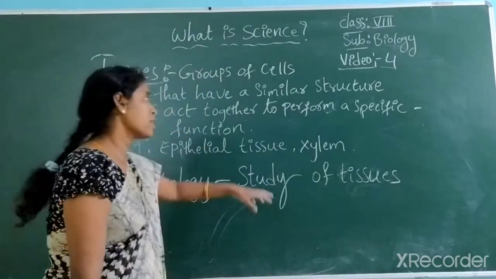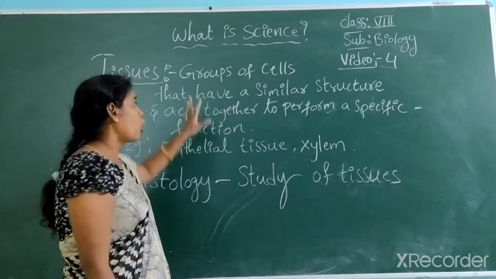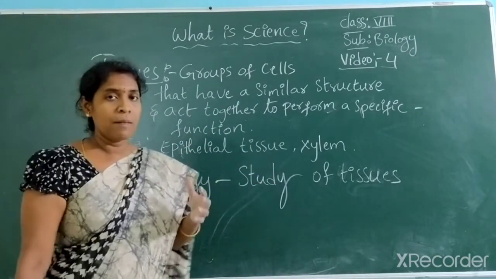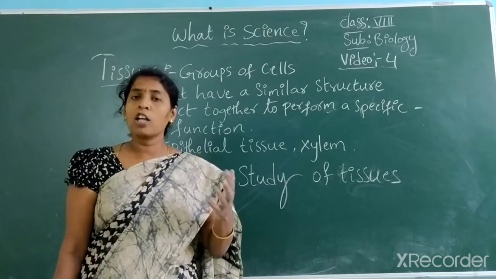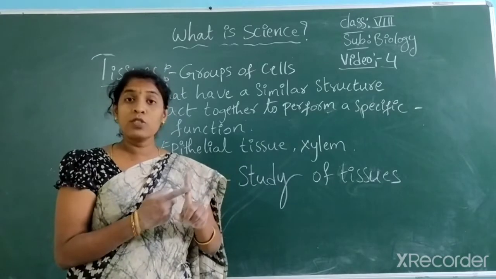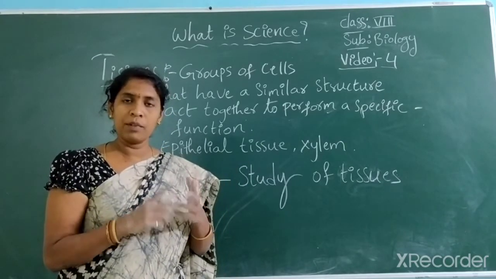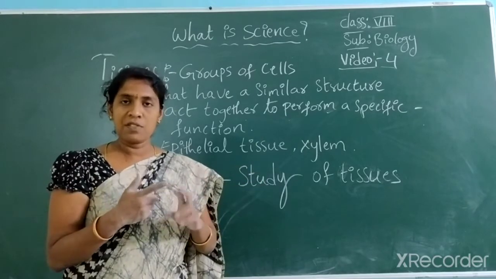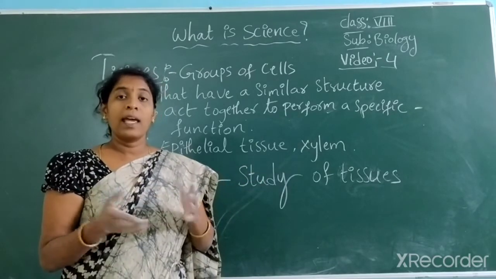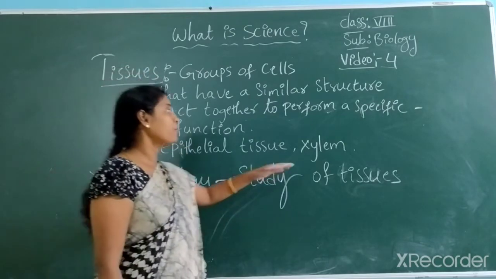Like xylem, which we studied in your 7th class. Normally I forgot to tell you a point. When you look at the organ system of a plant, there are two systems: root system and shoot system. Again in a shoot system we find different parts, leaves, branches and so on. Again in those parts, if you dissect and observe, you find some tissues.